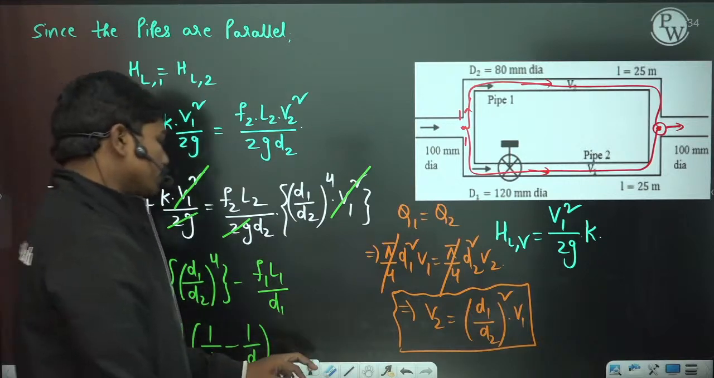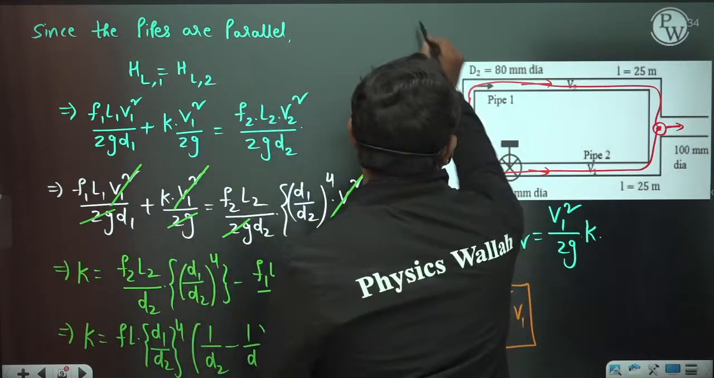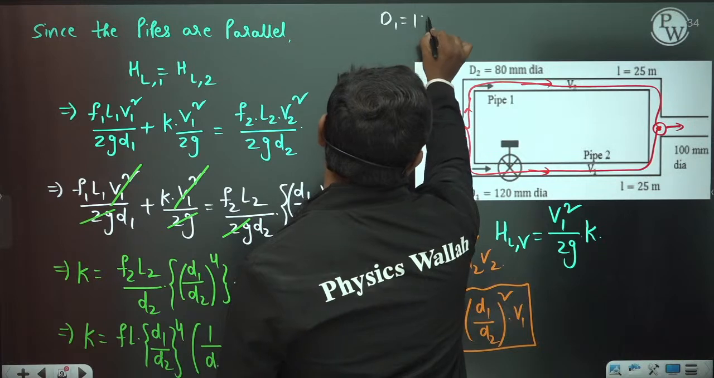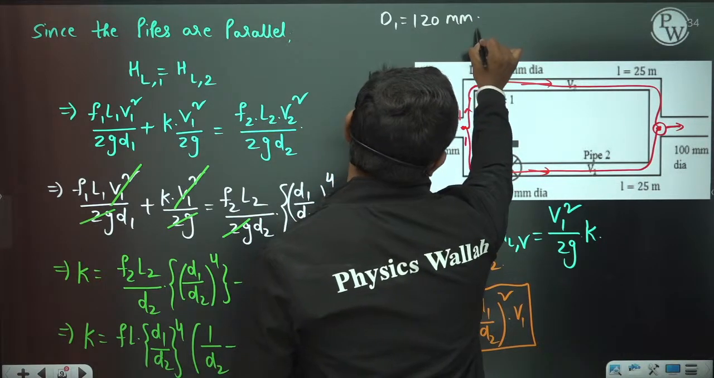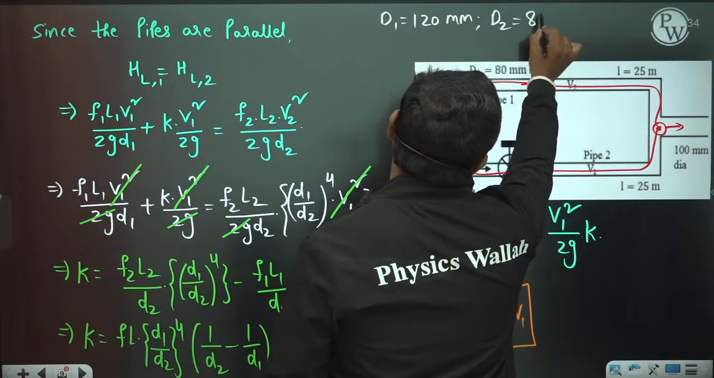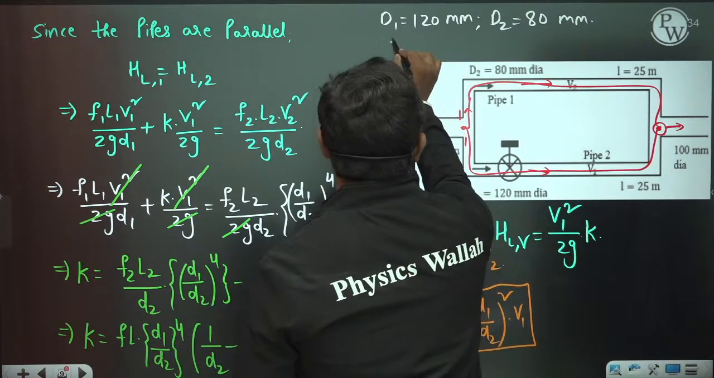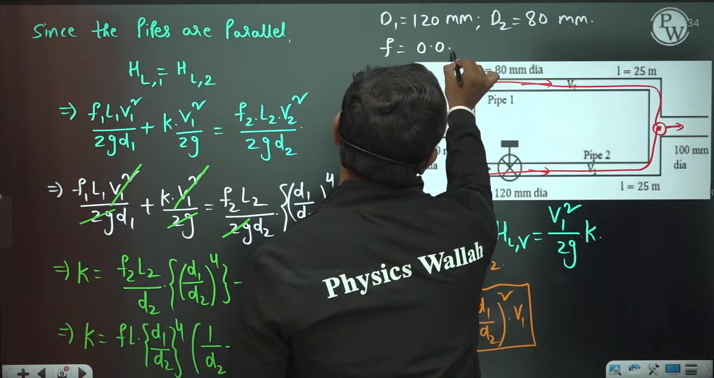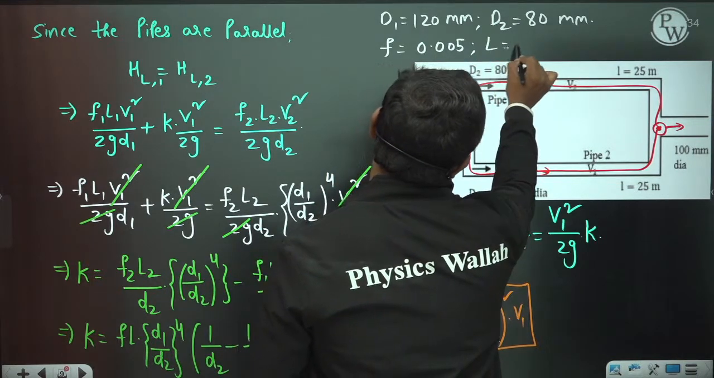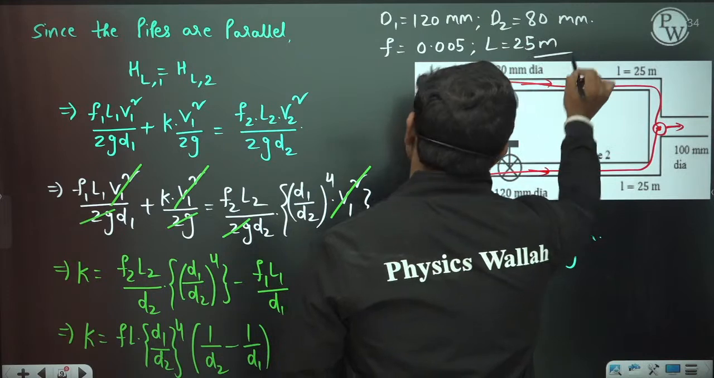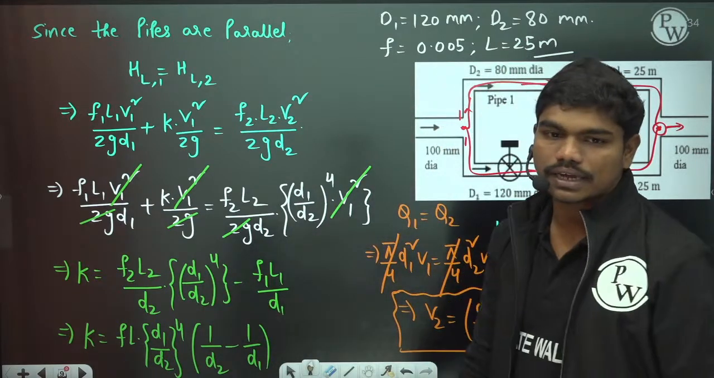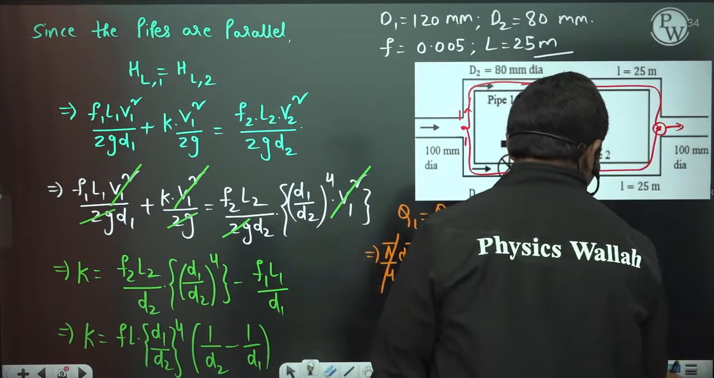Now you have all the numerical values. D1 is 120 mm, D2 is 80 mm. And what about F and L? They are given to you. F is 0.005 and L is 25 meters. So you have all the four values for the substitution here. If you substitute, you will get the answer. Okay, so let us see what is the value here.